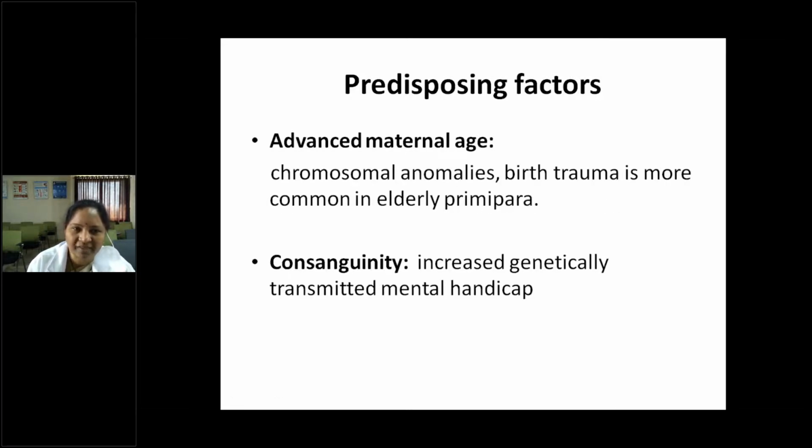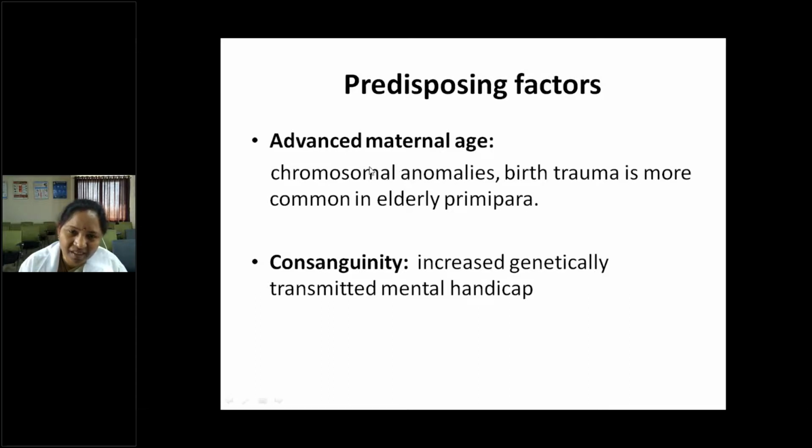Other predisposing factors like advanced maternal age. As all of you know, Down syndrome is more common if the maternal age is more than 35 years. And there are more chances of birth trauma during delivery in elderly primigravida. Pelvic CPD, that is cephalopelvic disproportion, will be more common, and these elderly mothers will also have more chances of PIH, hypertension, and diabetes mellitus associated complications. So these babies are more prone to perinatal asphyxia, HIE and mental retardation. So that's important, advanced maternal age.